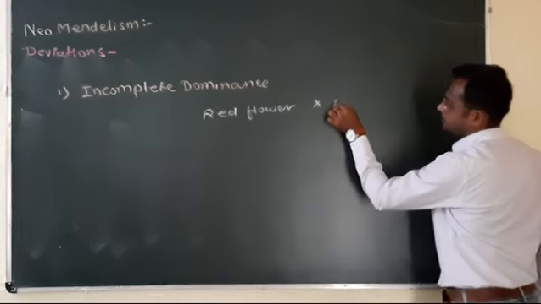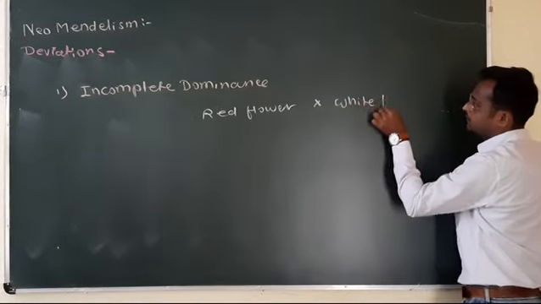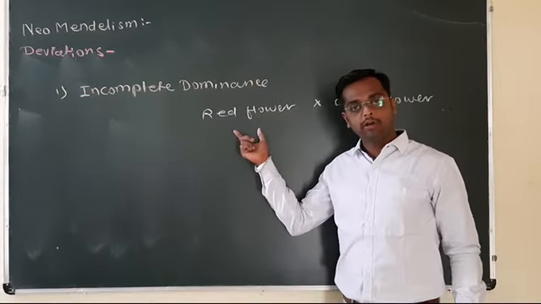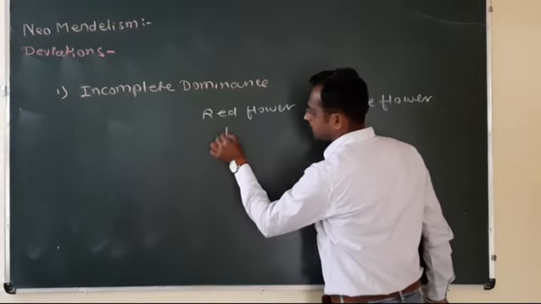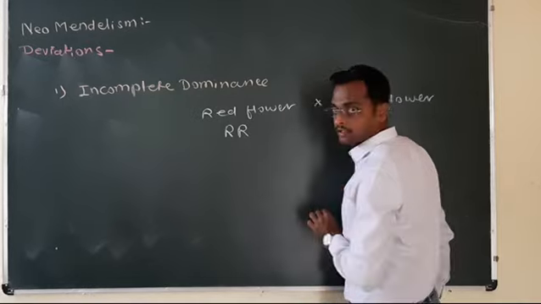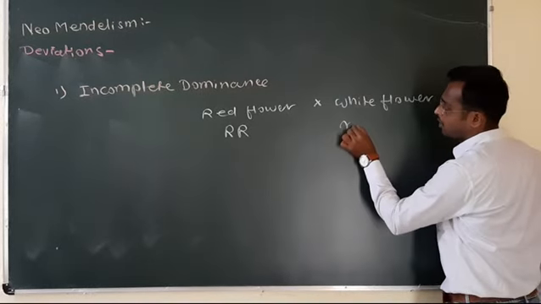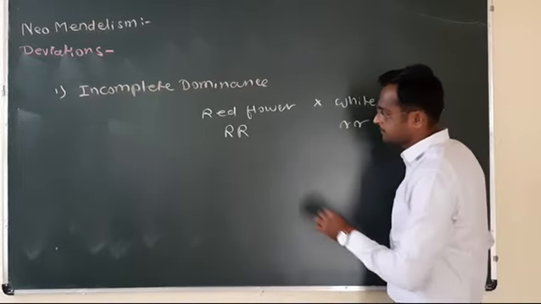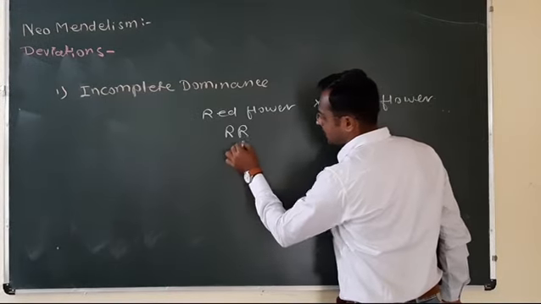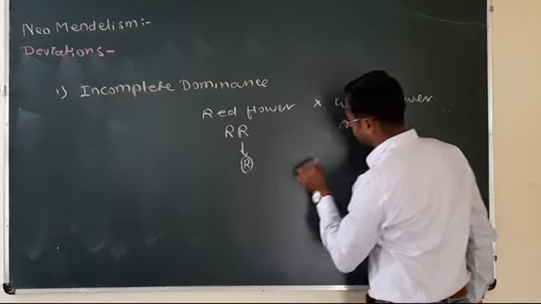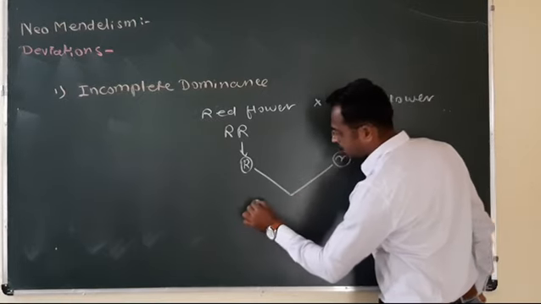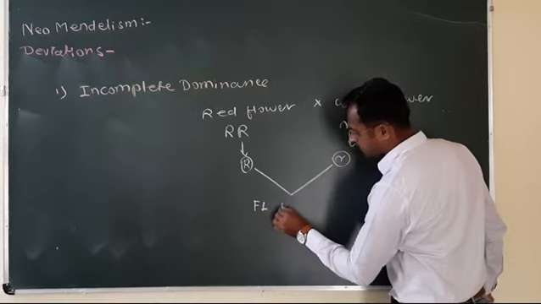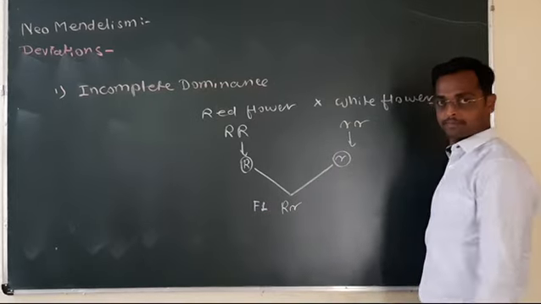is crossed with white flower. The plant having red flower is crossed with the plant having white flower. Red flower, capital R, these are the genotypes. White flower, small r, these are the genotypes. Now, the gametes, capital R and small r, after the fusion, the F1 generation is capital R, small r.